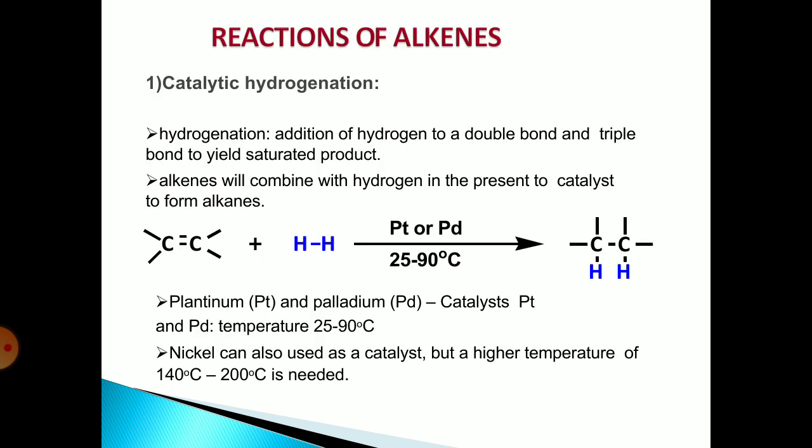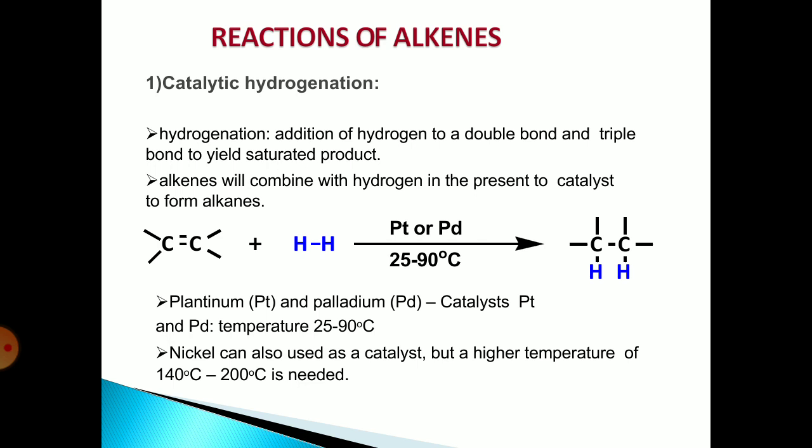Reactions of alkene. Let us see. First reaction, that is catalytic hydrogenation. Catalytic hydrogenation means the addition of hydrogen to a carbon-carbon double bond in the presence of catalysts like nickel, platinum, palladium, etc. Hydrogenation is the addition of hydrogen to a double bond or a triple bond to yield a saturated product. Alkenes will combine with hydrogen in the presence of catalysts to form alkanes.